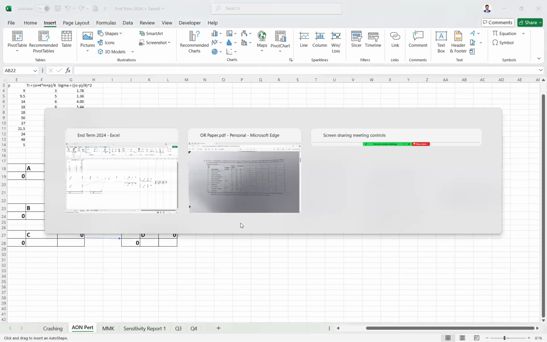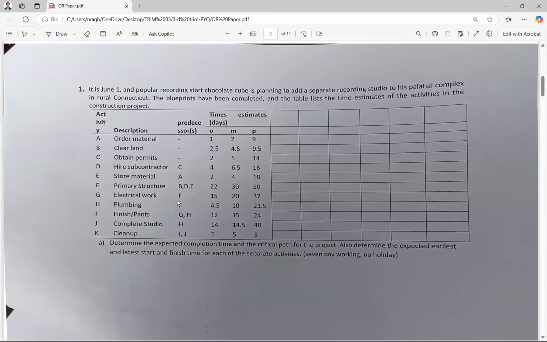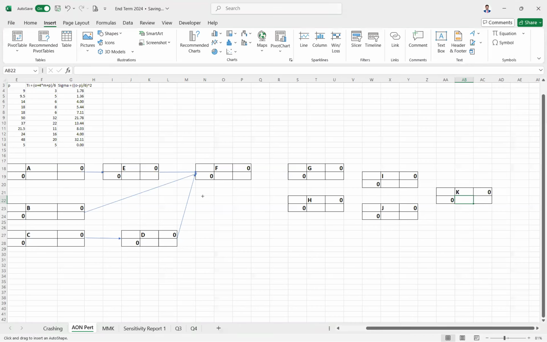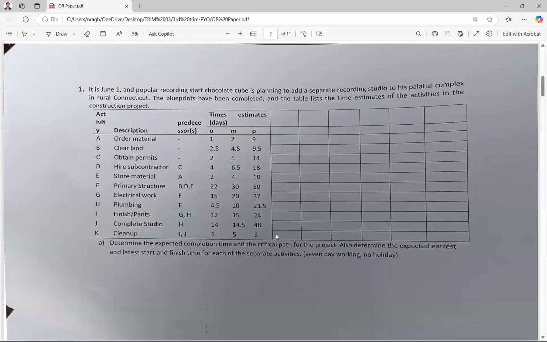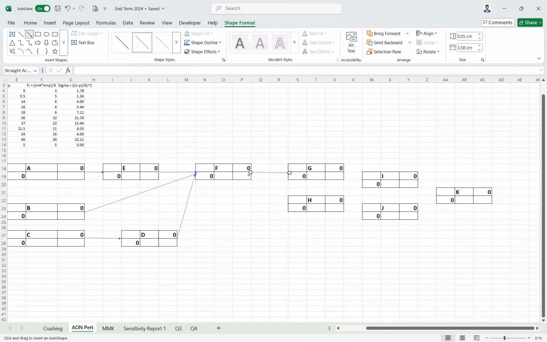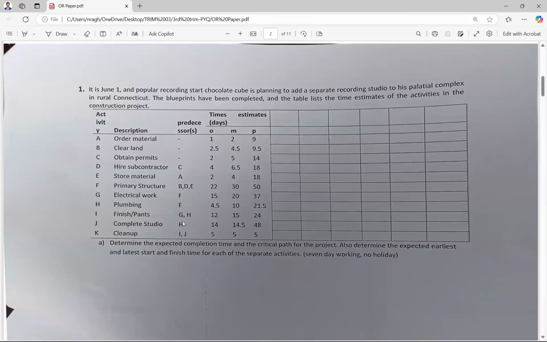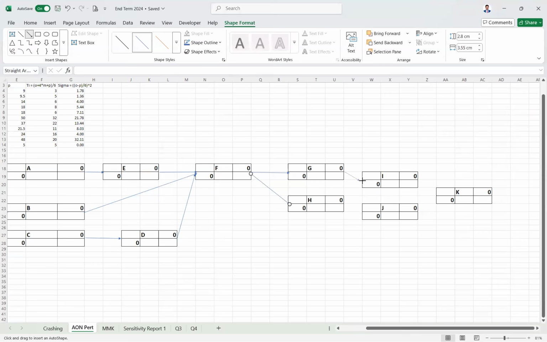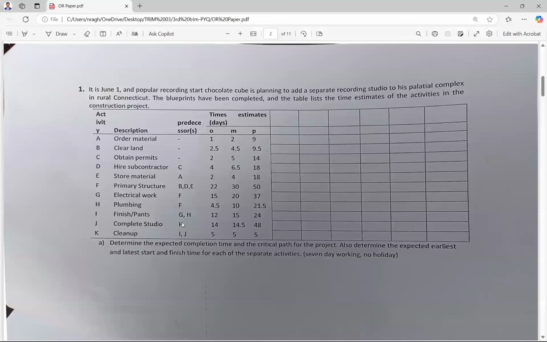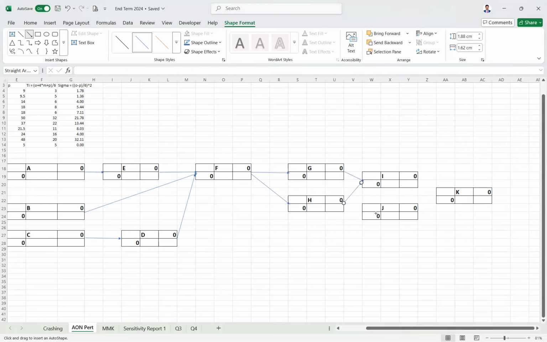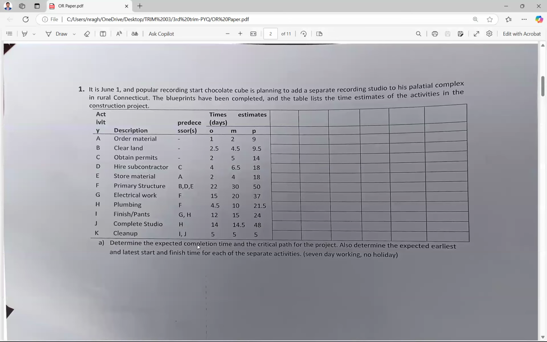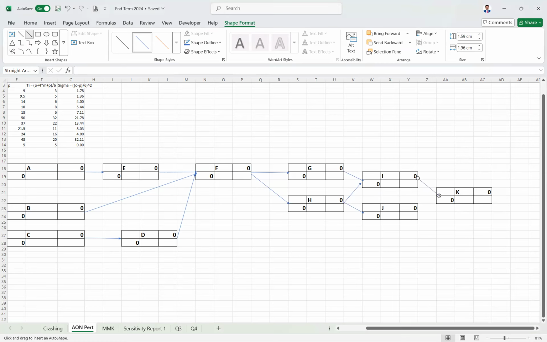Right, we have done until F. Post F, G's predecessor is F. That is done. Then predecessor for H is also F. Then predecessors for I are G and H, like this. Then for J it's only H. Then for K, the predecessors are I and J. So this is I and J.